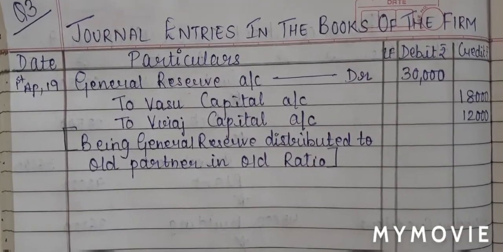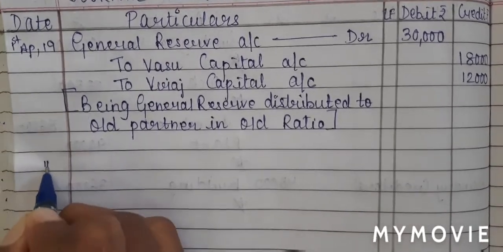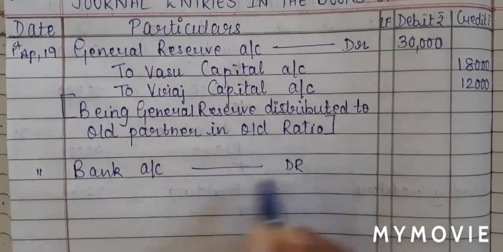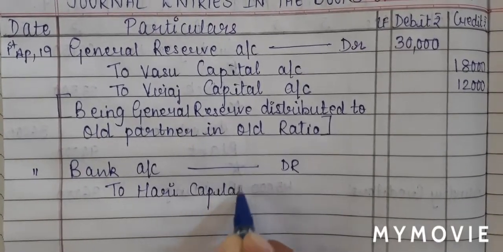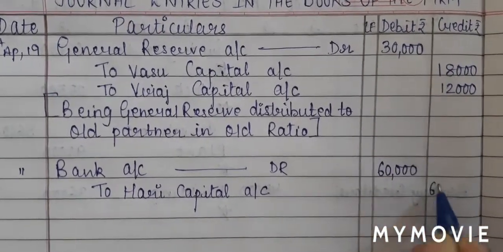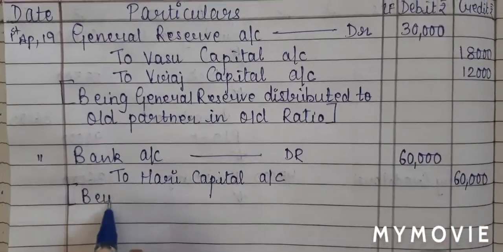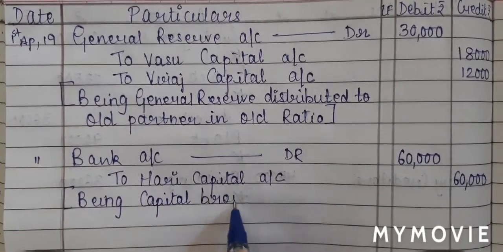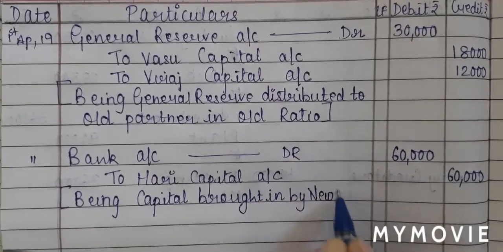When the new partner brings in capital, our journal entry will be, the date will be common. We will write bank account debit to Hari capital account. And he brought 60,000 rupees. So I'll write 60,000 in the debit and on the credit side. Narration, I will write being capital brought in by new partner.